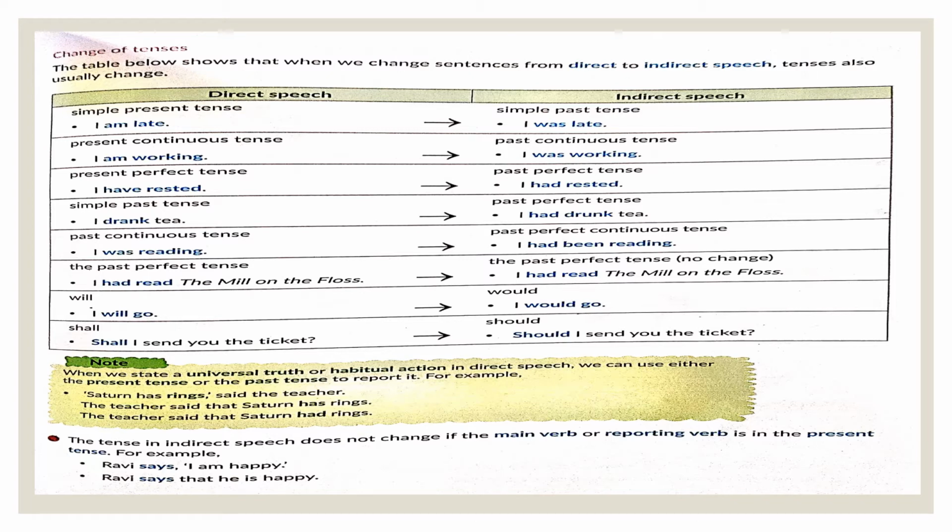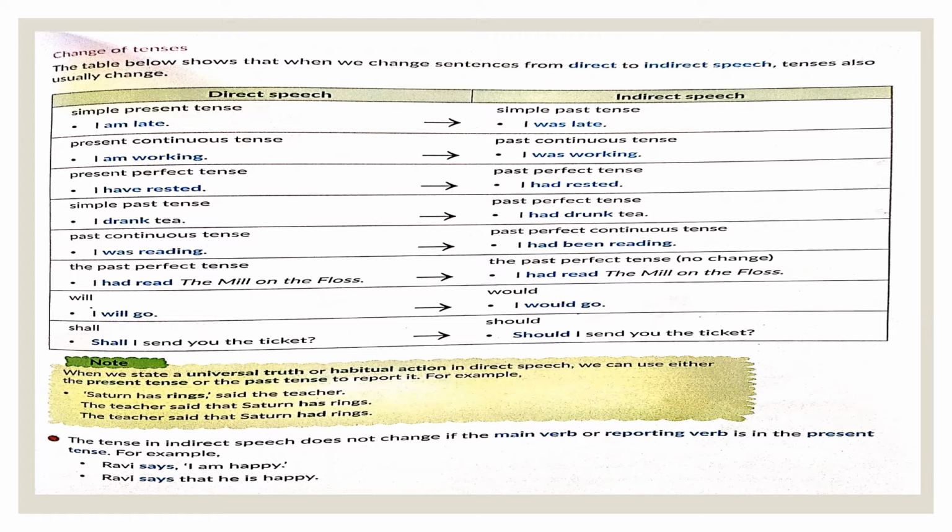See the first one. If the direct speech is using simple present tense, then in the indirect speech, the same sentence will turn into a simple past tense. For example, I am late becomes I was late, because now the time has passed and I'm reporting it to you. It's no longer in the present tense. It has become the past tense.